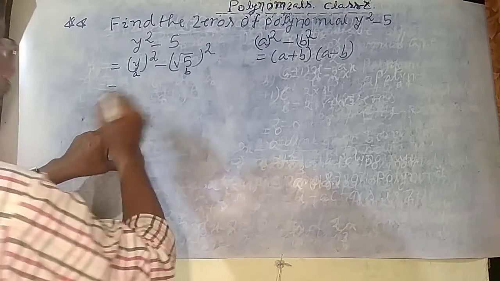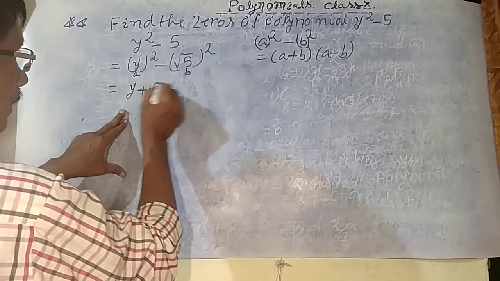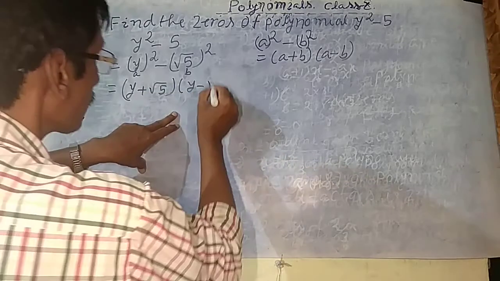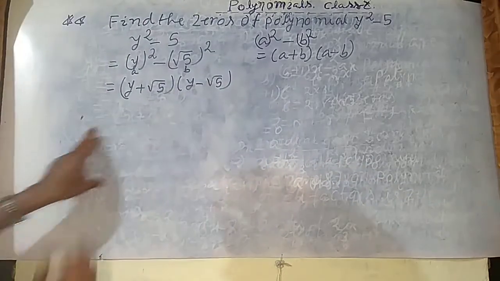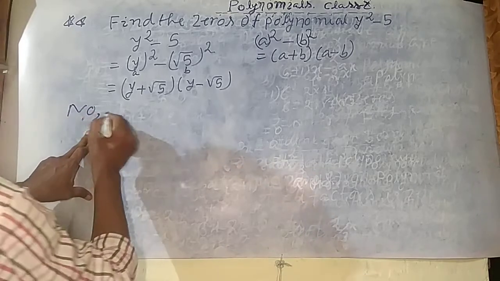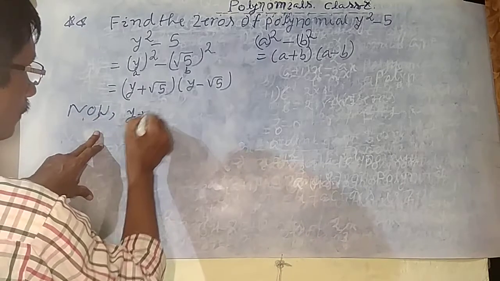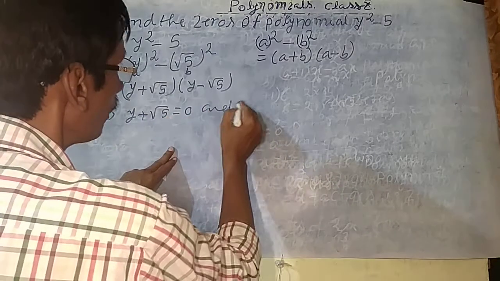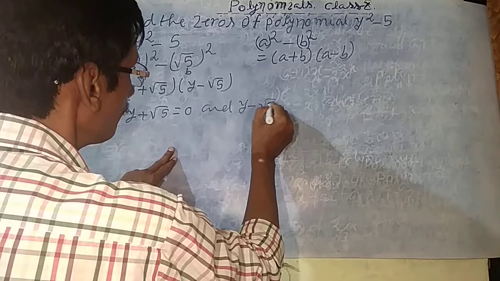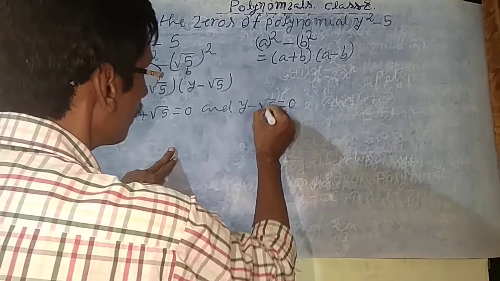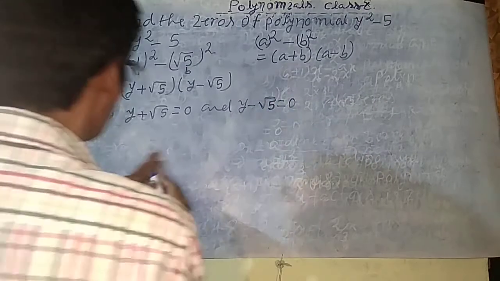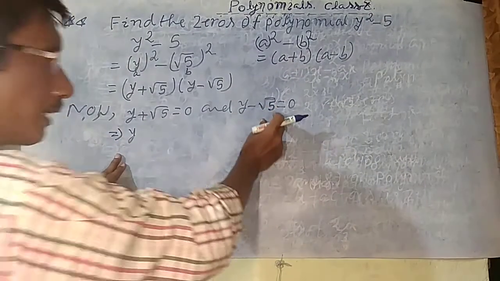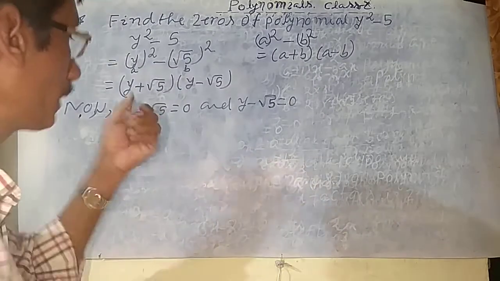Now write a plus b, you will write y plus root 5. Okay, next a minus b, y minus root 5. There are two factors. Okay, now write here, y plus root 5 is equal to 0 and also y minus root 5 is equal to 0. Okay, then find the value, this implies y. This is a linear equation. It is also a linear equation. There create the two linear equations.